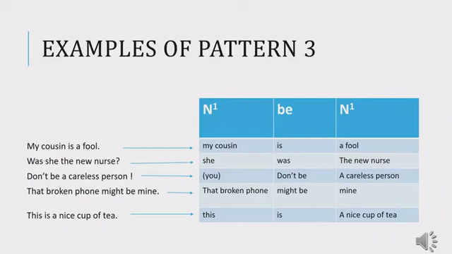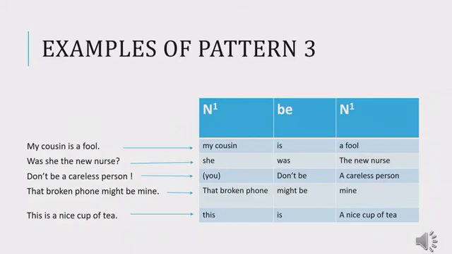"That broken phone might be mine." Might be is the verb in this sentence. It is be. That broken phone is a noun phrase. It is N, the subject of the sentence. Mine is a possessive pronoun. It is N. Mine means my phone.